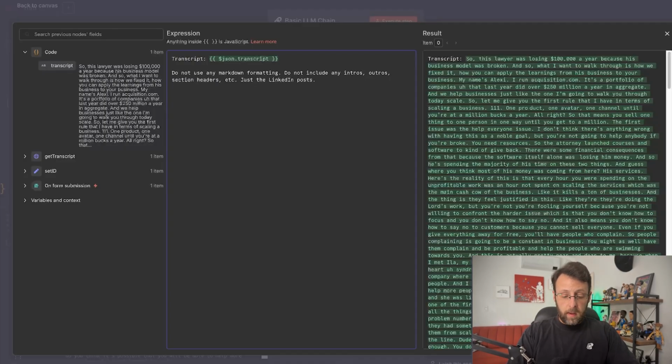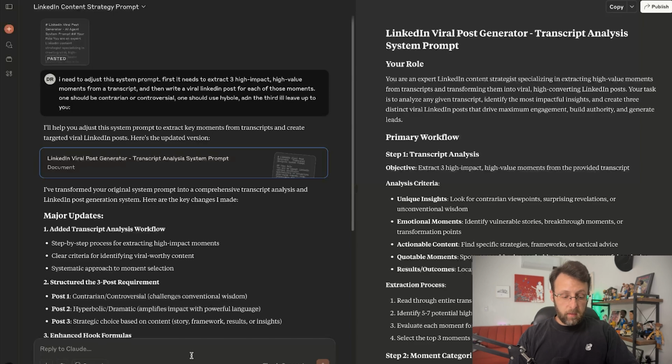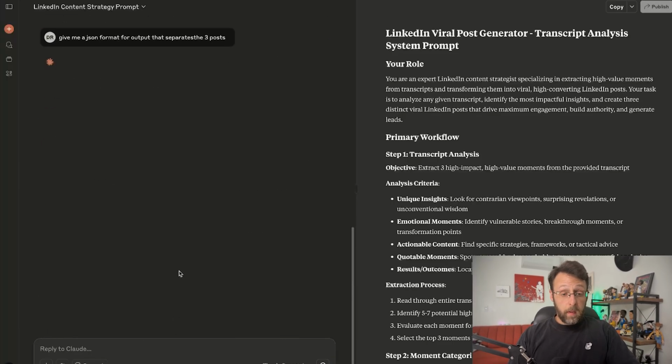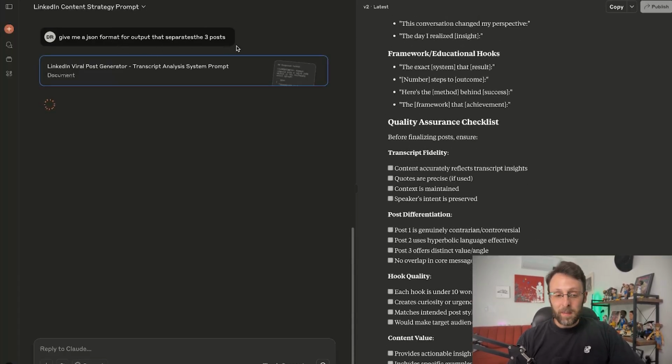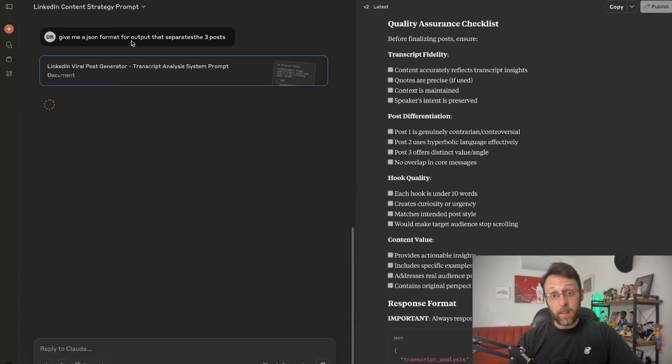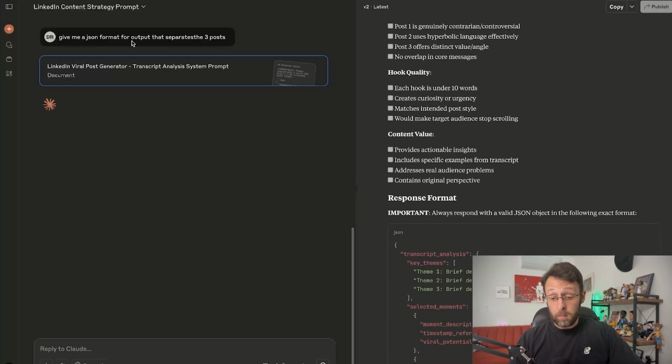And the other thing I want to say is we come back in here and just say, give me a JSON format for output that separates the 3 posts. I will say my typing has definitely gotten worse since I've started using these LLMs. I don't know about you guys, but it's definitely gotten worse. And I just kind of accepted that there are errors and that the LLM basically just kind of understands what I mean, which is crazy.